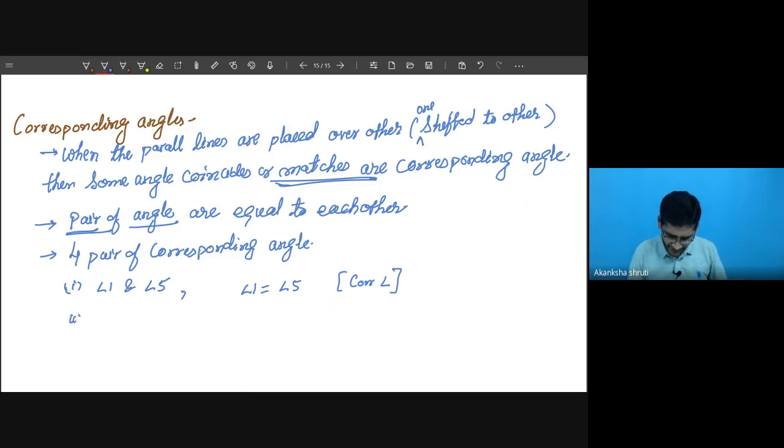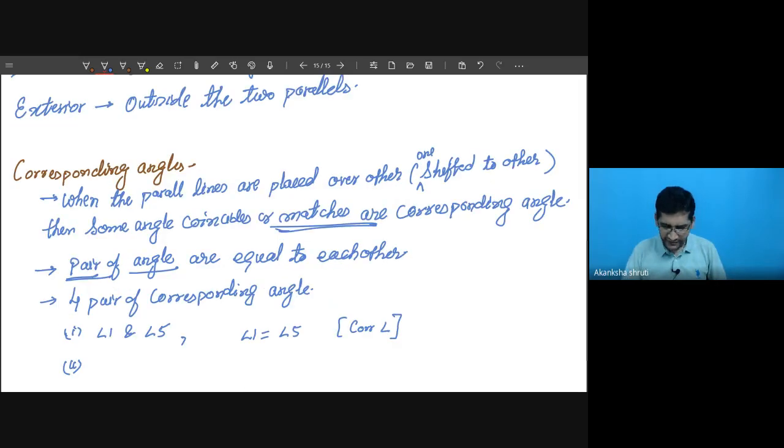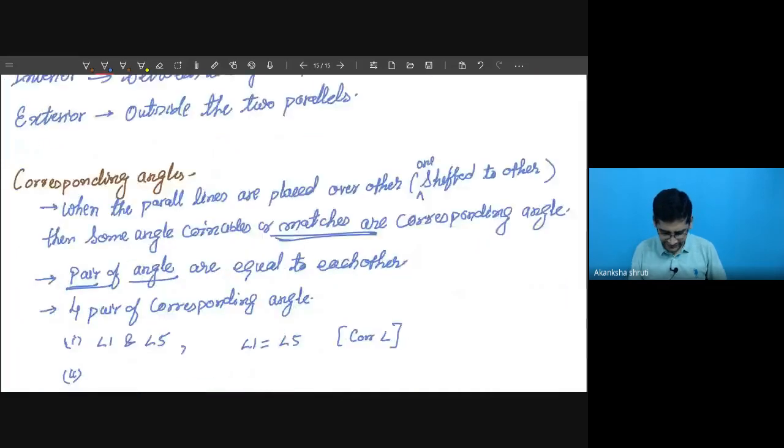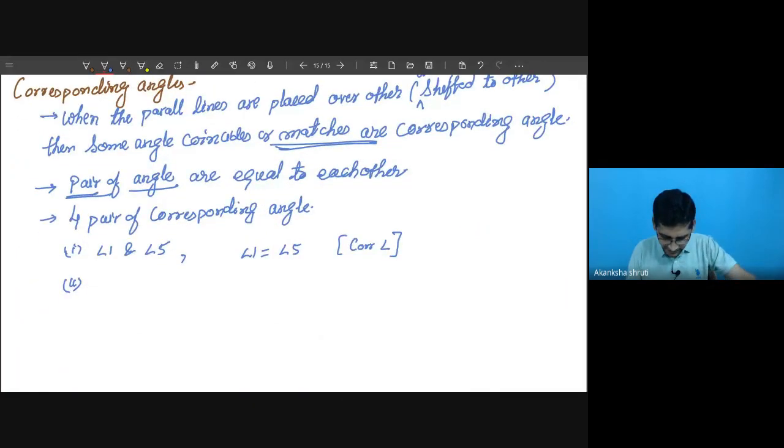What is the second pair? Student, here we observed 2 is going to match with 6. So we can directly write angle 2 is equal to angle 6, means angle 2 and angle 6 are a corresponding angle pair and they are matching. What is the third one?